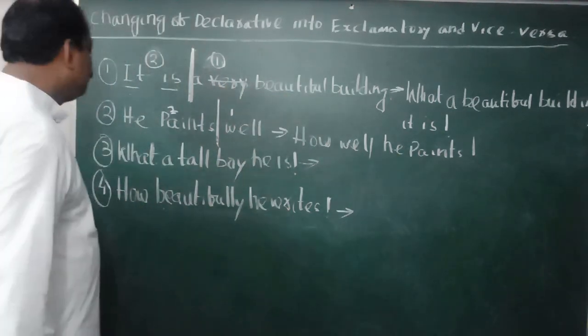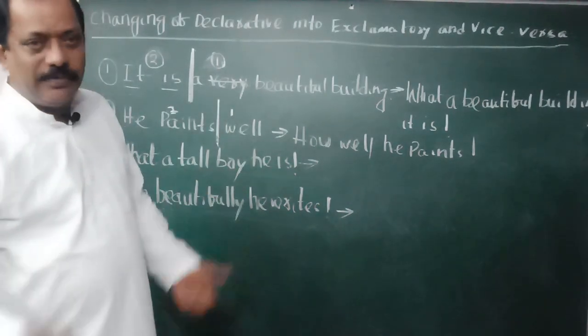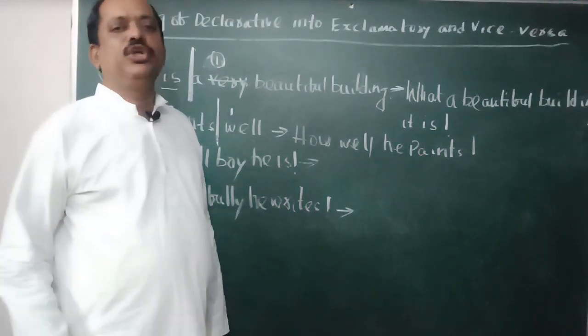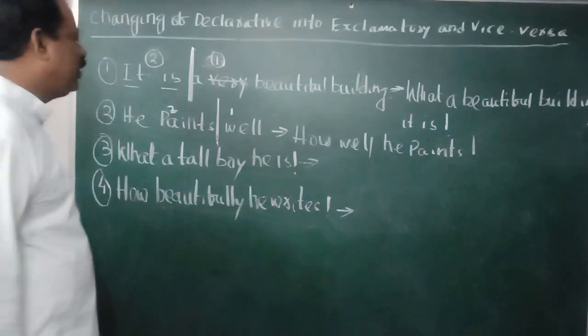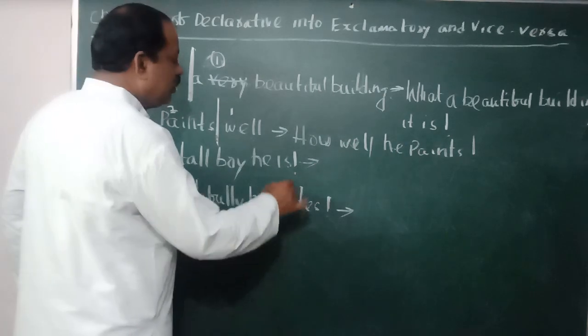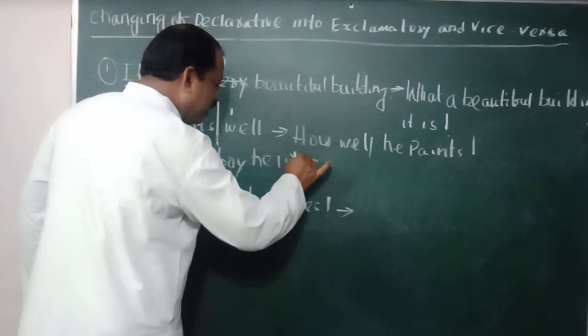Now second one, what a tall boy he is. What is given? Exclamatory. What you have to do? You have to change it into declarative. It is very easy. You have nothing to do. What you have to do? You know, if you change into declarative, the exclamatory mark must not be there.